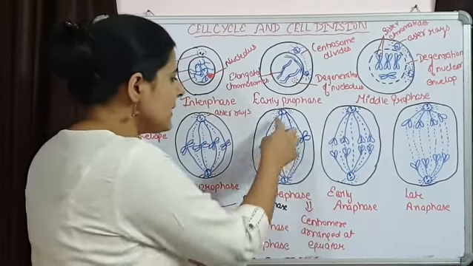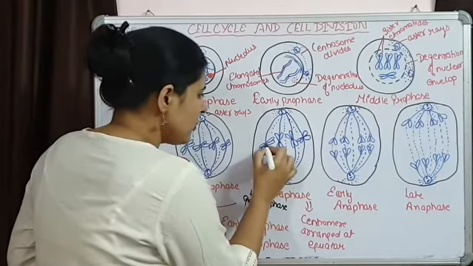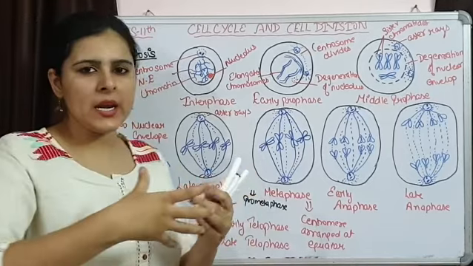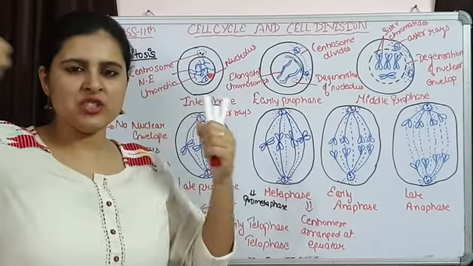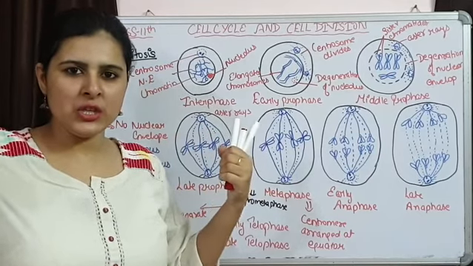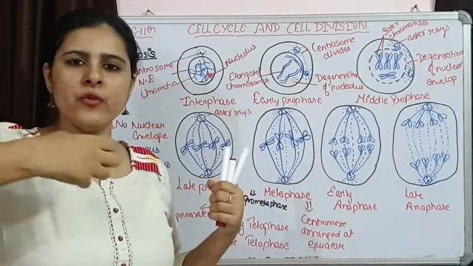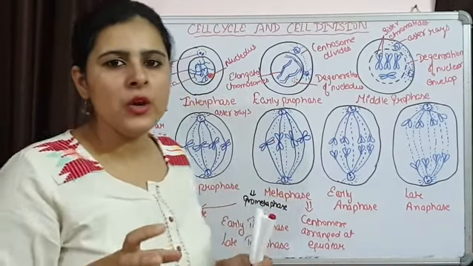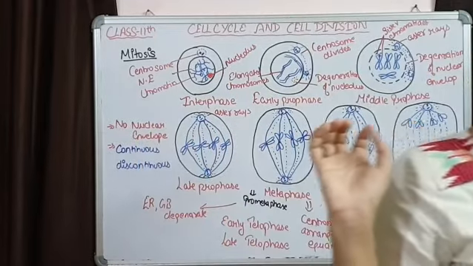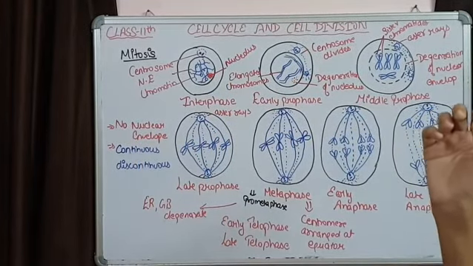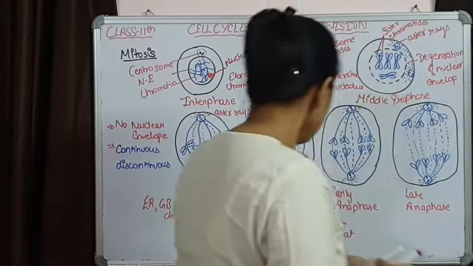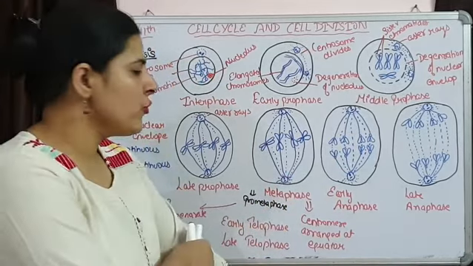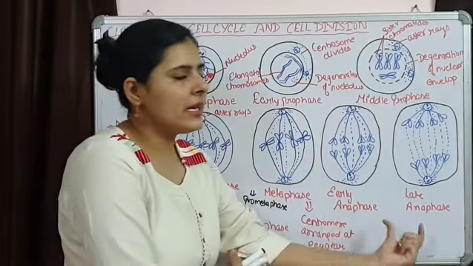So here the spindles are attached to the centromere along with some motor, you can say, because this spindle is again going to stretch these centromeres away from each other. So a motor is required that is applying force for their movement. So here kinetochore fibers are going to be formed. There will be a motor attached with these spindles. So kinetochore fibers are going to be formed, and they are responsible for their movement, and movement is seen in the next phase, that is early anaphase.